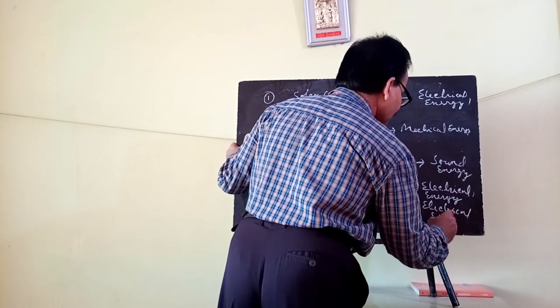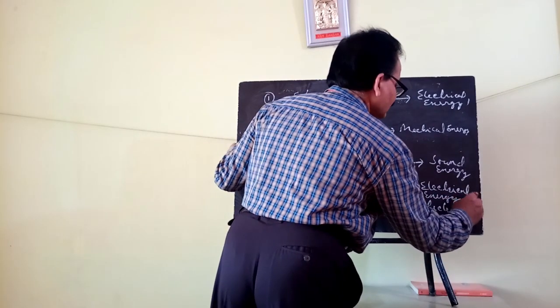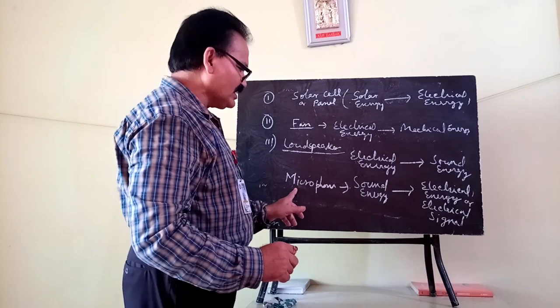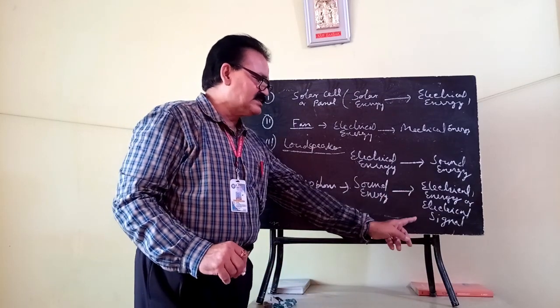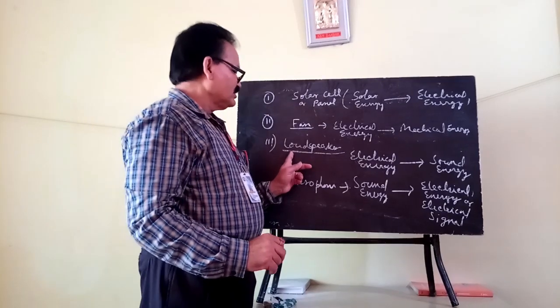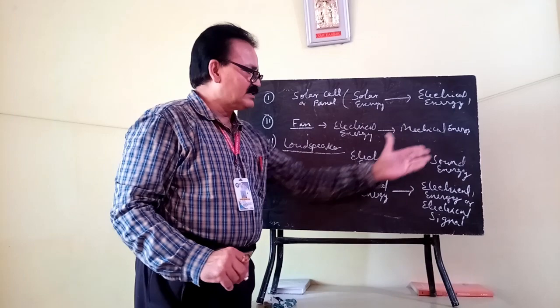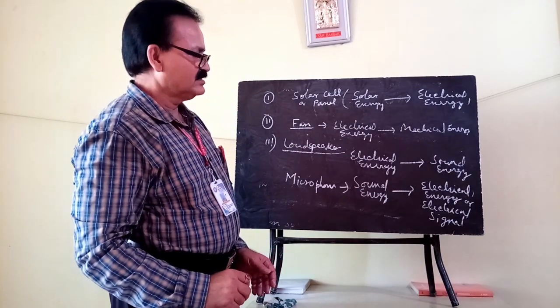You see, the microphone converts sound energy to an electrical signal, and this electrical signal is used by the loudspeaker and again converted into sound energy.